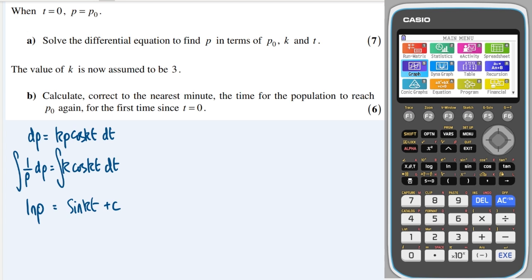Next step, let's take e to both sides. Apologies for the pause. Let's make e the base of both sides.